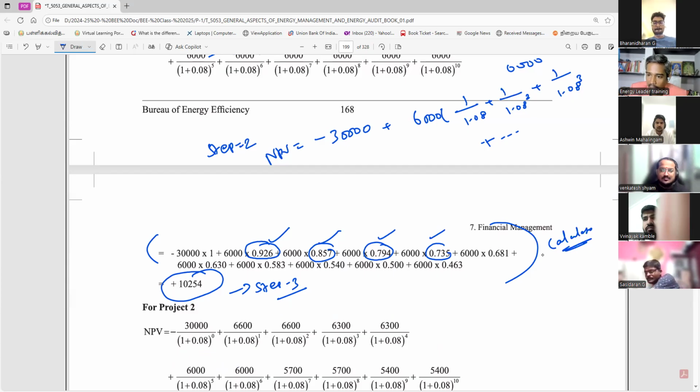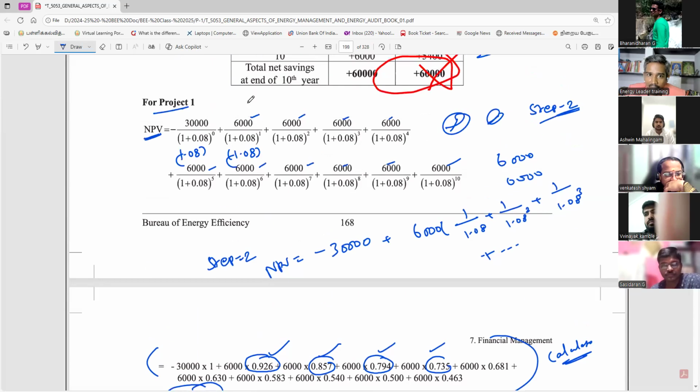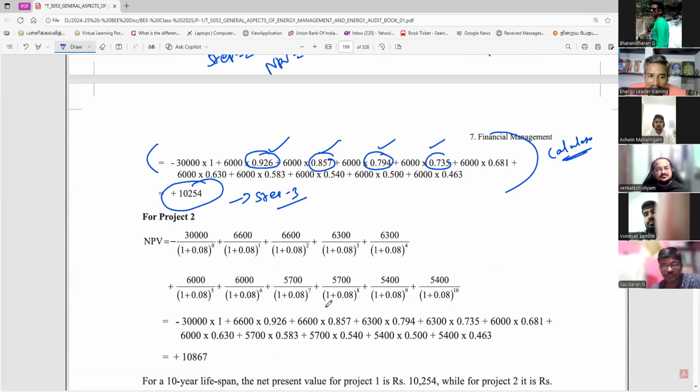So this same book calculation you have to practice multiple times. Why practice multiple times? So that you do the calculation properly without making mistakes. You have to cross check. Every number you have to cross check. This number, okay, cross check. Okay, this I have done properly. This I have done properly.